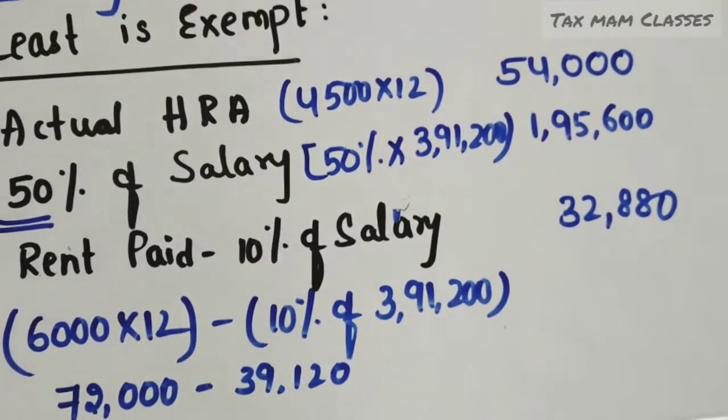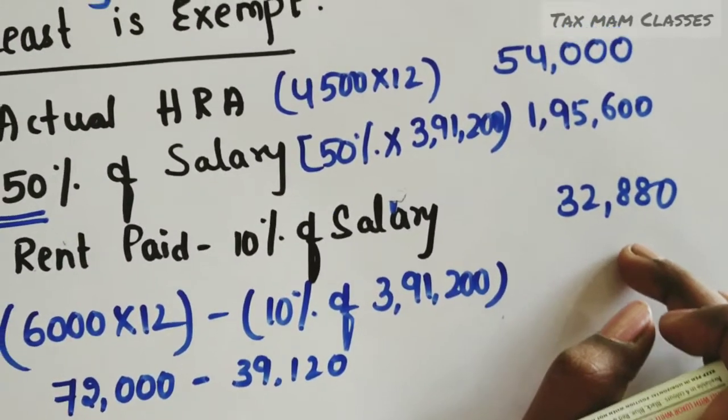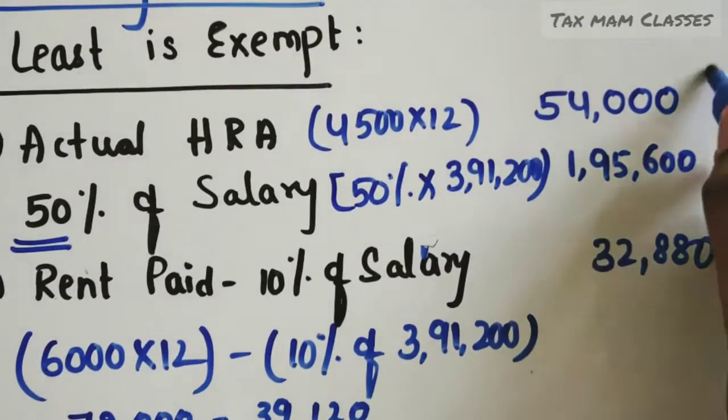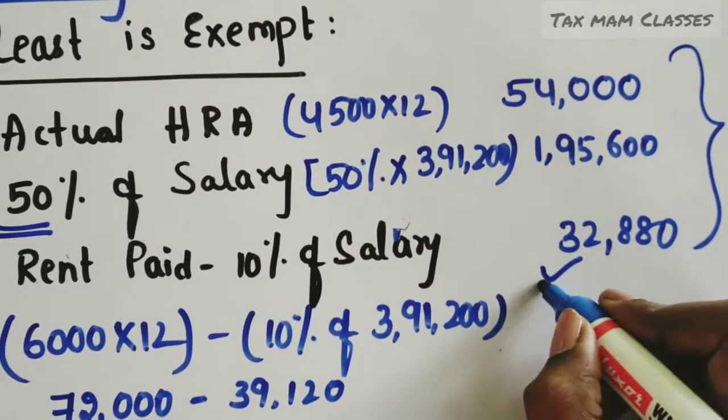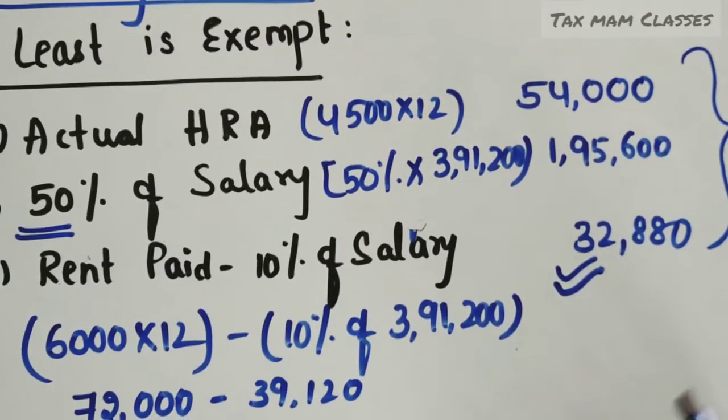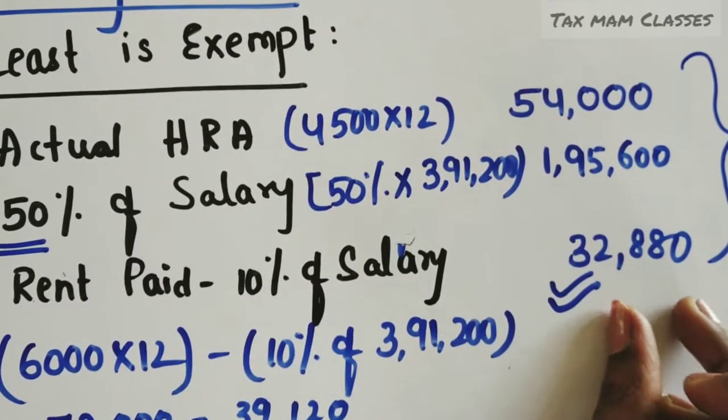So see, I got an amount of 32,880. In these three, the least will be allowed as exemption. Which one is the least one? Means 32,880 is the least one. So this amount is allowed as exemption.